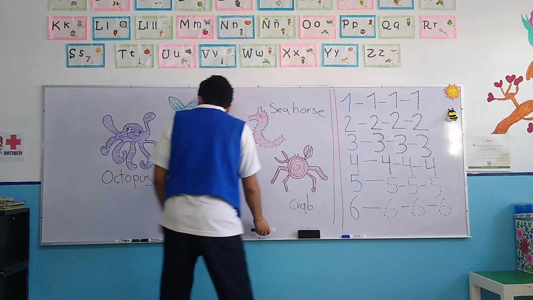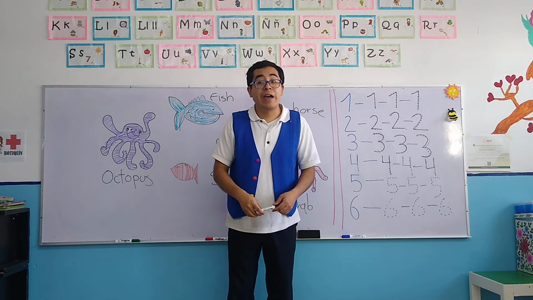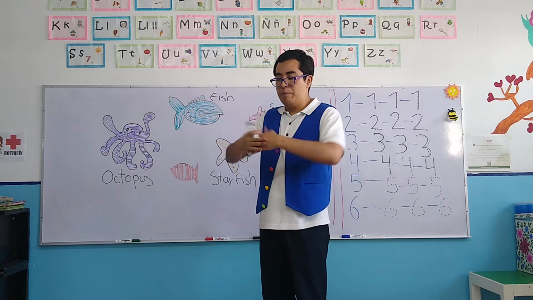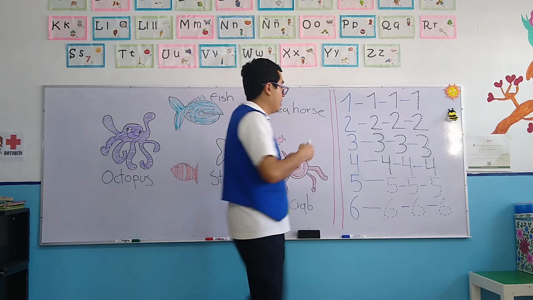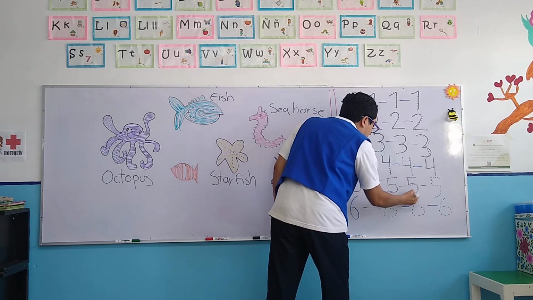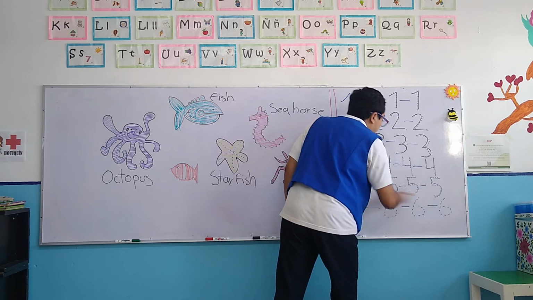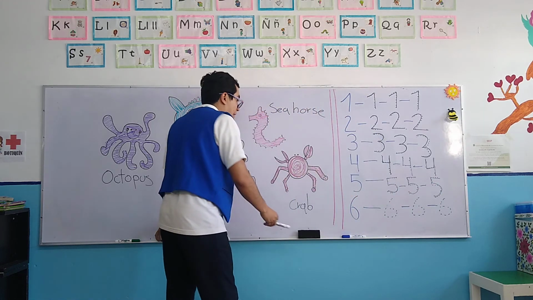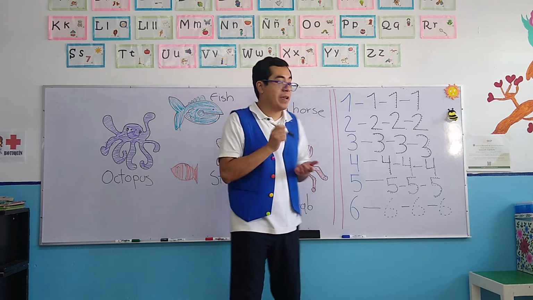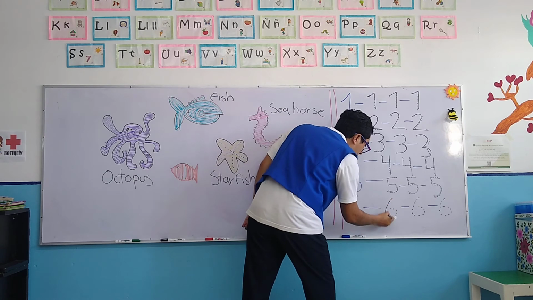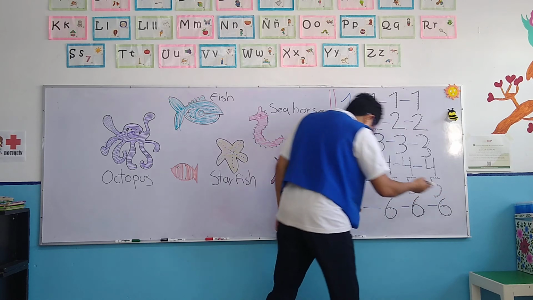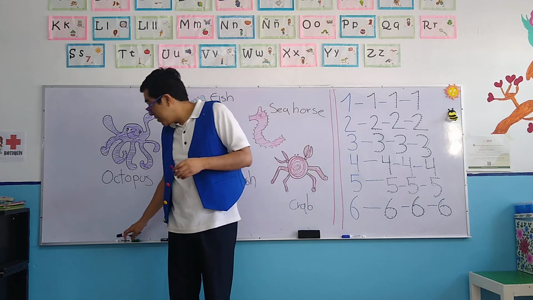Excellent. Now let's continue with the number 5. Don't forget that the number 5 looks like the teacher with a big belly, with a big stomach. Number 5, number 5, number 5. Okay? Very good. Now, the last number of the class, number 6, which is like a cherry. Number 6, number 6, number 6. Excellent. We are doing an excellent job.